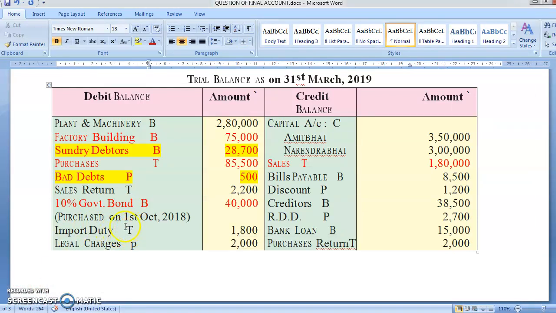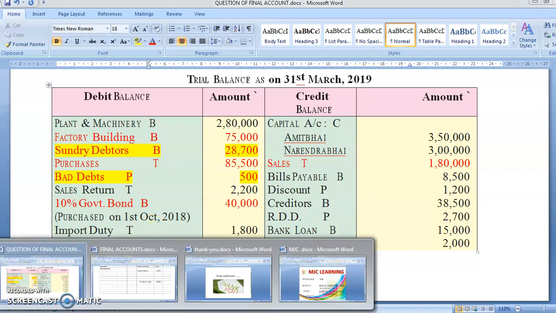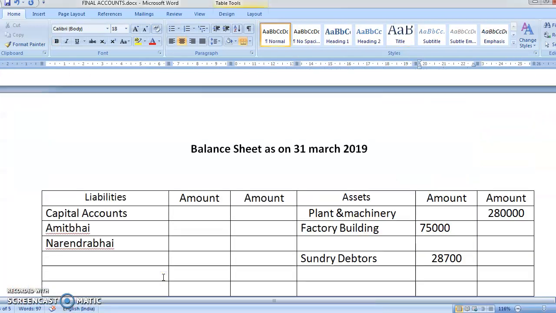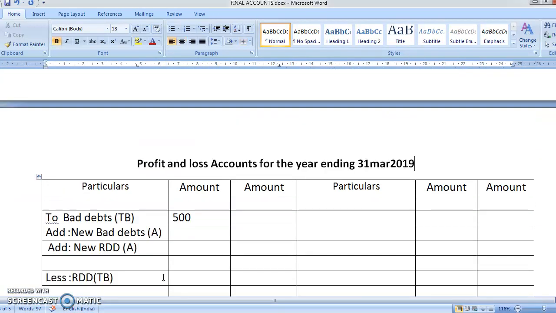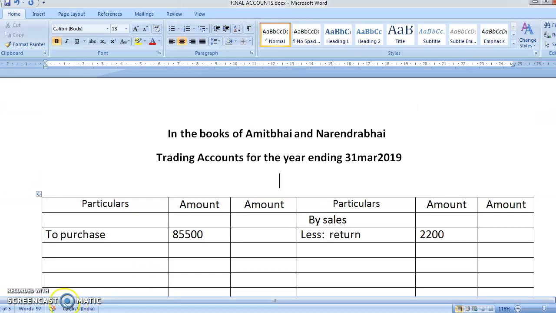Import duty is again trading. I told you, import means you have purchased the goods. The duty which has been paid on purchase is called import duty. Legal charges is 2,000. Now import duty goes to the trading account, legal charges to the profit and loss account. You have to turn from there to there. Always remember it. So here you write to import duty. Yes, no adjustment, import duty directly in the outer column 1,800.